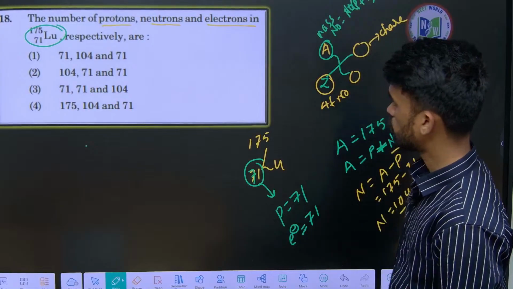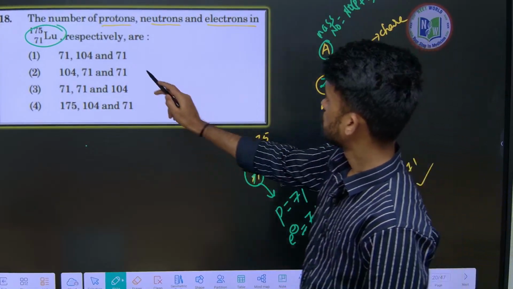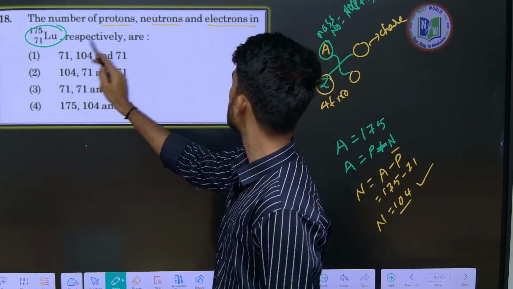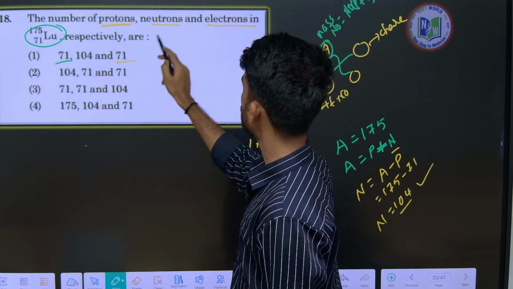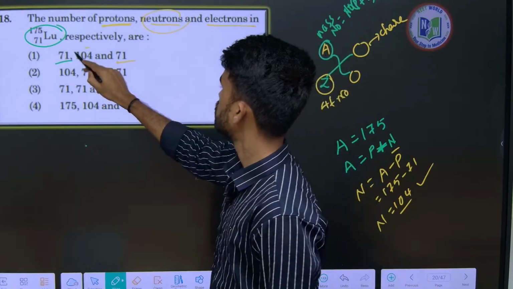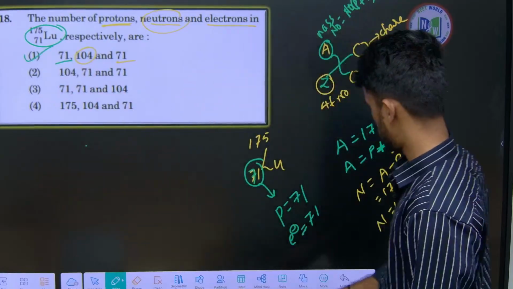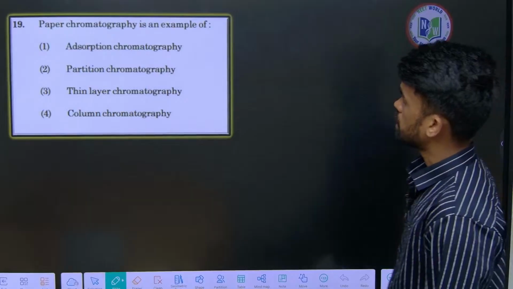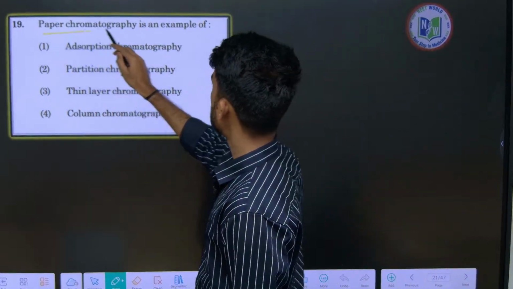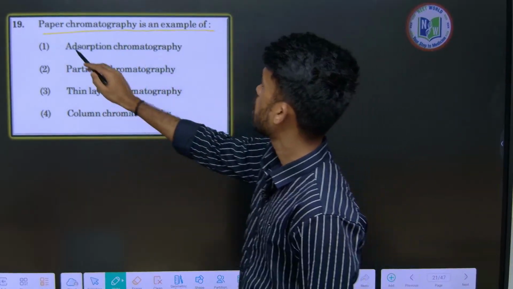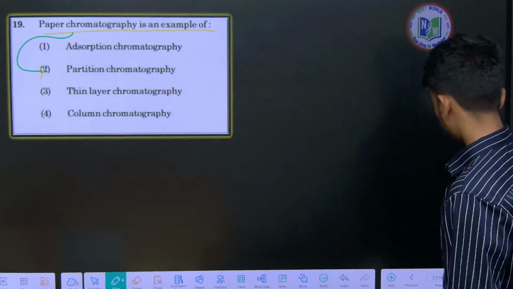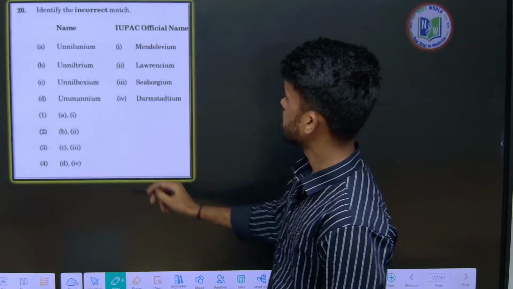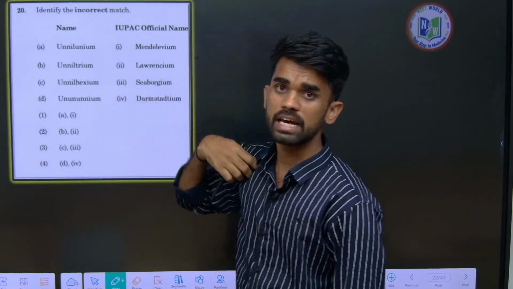So where do we have it like this? Protons are 71, electrons are 71, neutrons are 104. Yes, so the first option is correct. Next, paper chromatography. Paper chromatography is an example of partition chromatography. Next, this one: identify the incorrect match.